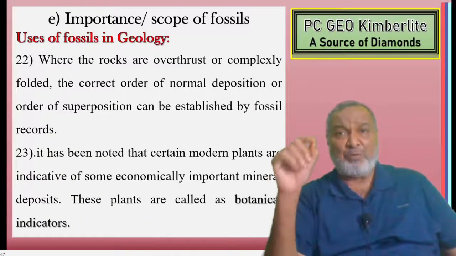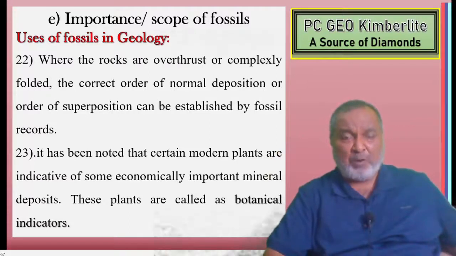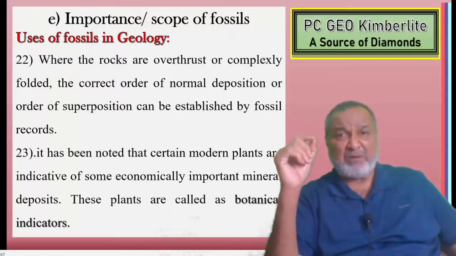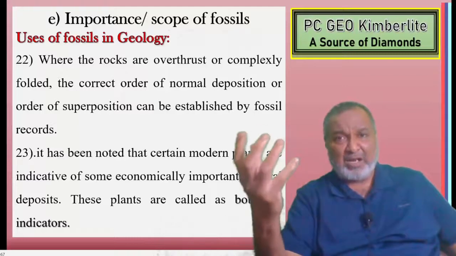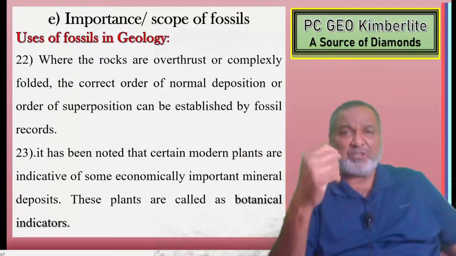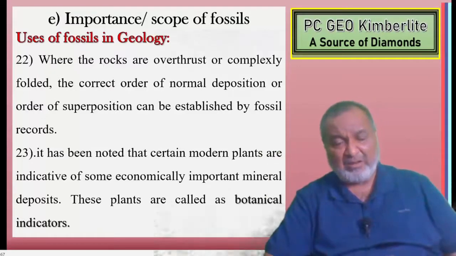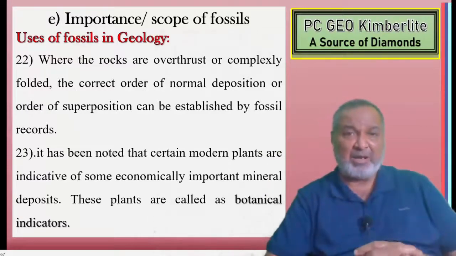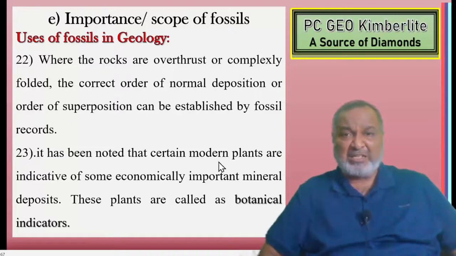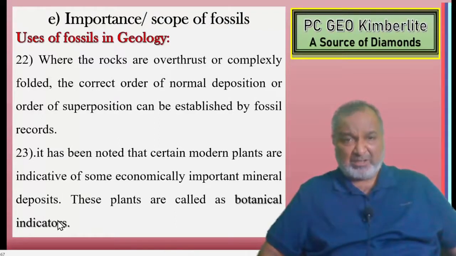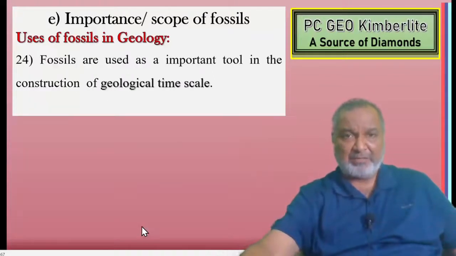Where the rocks are overthrust or complexly folded, the correct order of superposition can be established by the fossils. How the beds have been folded or overthrust, with the help of the fossils we can make out the correct order of superposition. It has been noted that certain modern plants are indicative of some economically important mineral deposits. These plants are called botanical indicators.